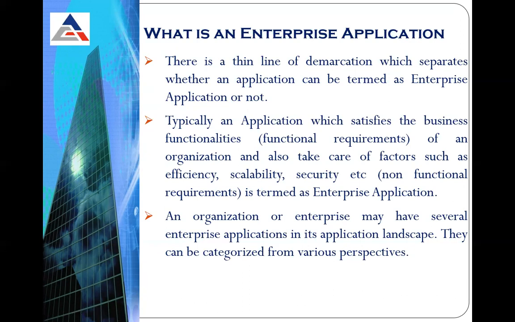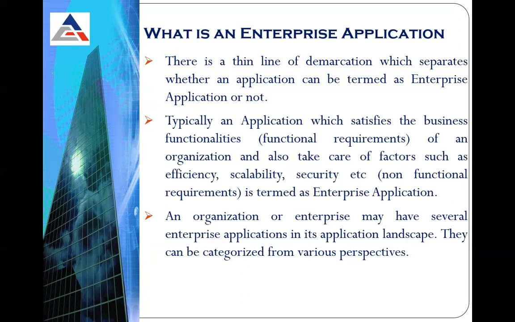An organization or enterprise may have several enterprise applications in its application landscape. They can be categorized from various perspectives. As in our previous definition, we have studied that one enterprise is a collaboration of hardware, network resources, and other things.